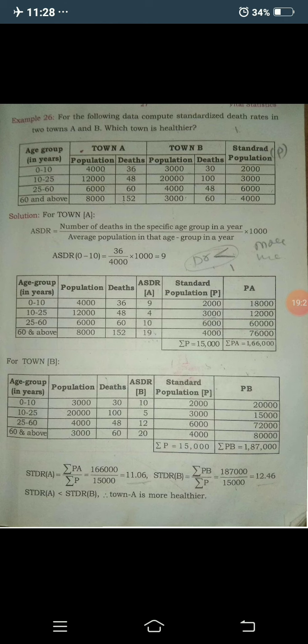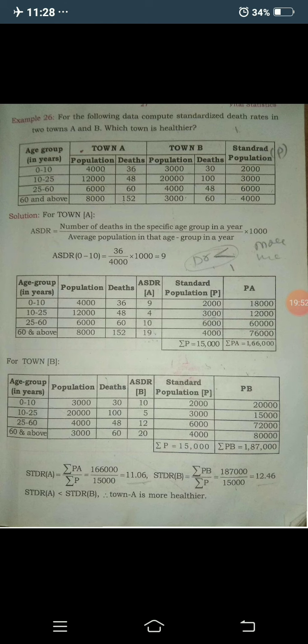Okay, 36 by 4000 into 1000, you get 9. 48 by 12000 into 1000, you get 4. 60 by 6000 into 1000 is equal to 10. 152 divided by 8000 into 1000, you get 19.